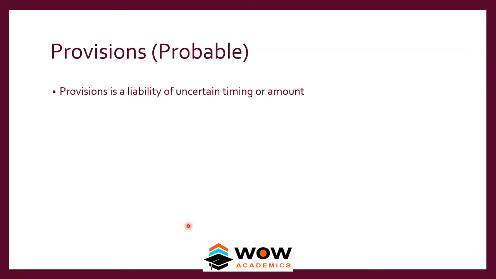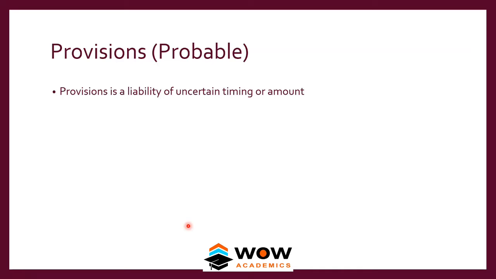For example, provision for depreciation, provision for discount on debentures, provision for doubtful debtors, provision for bad debts, or provision for discount on debtors. We have so many provisions. But the key element is we cannot create a provision as per our will. There is a definition for it. Only if it meets that definition can we create a provision.